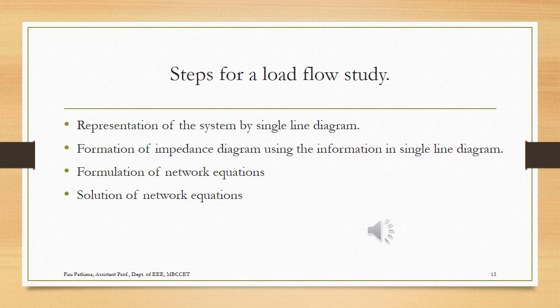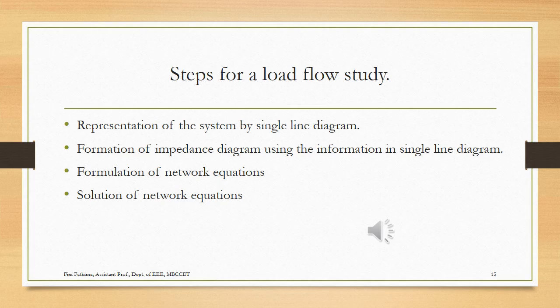So we have to formulate our entire network, or our single line diagram or impedance diagram, into an admittance matrix. Since the admittance matrix is very easy to calculate, and the computation time is also very less, we prefer it for doing load flow analysis.